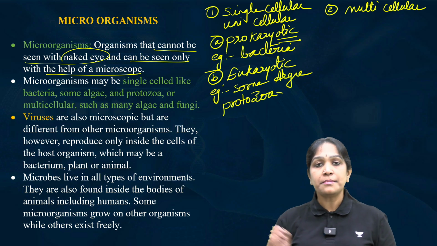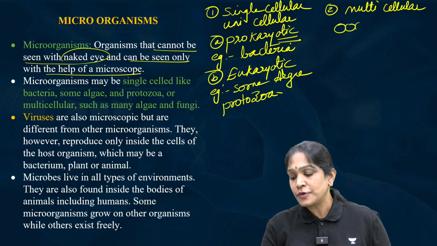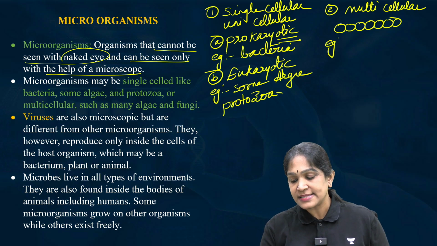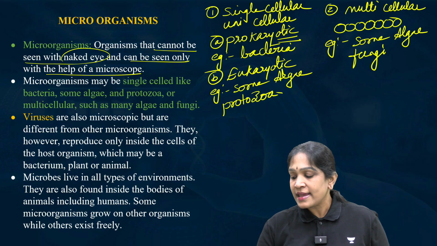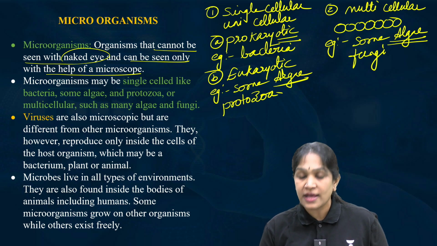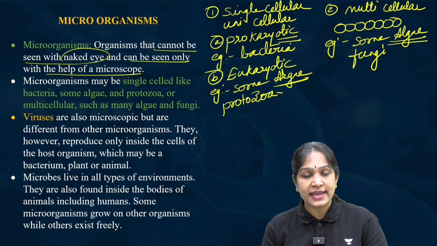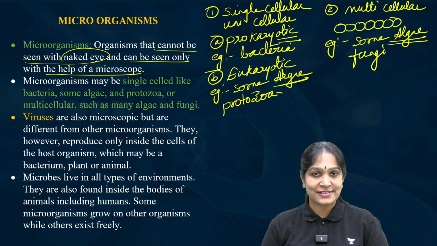Now, coming to the multicellular organisms. Their body is made up of a few cells, not just one cell. And examples for multicellular microbes are some algae and fungi. Then you may get a doubt. Algae are given as an example of multicellular microbes and also unicellular microbes. True. Some algae are unicellular and some algae are multicellular. These are the 2 types of microorganisms.